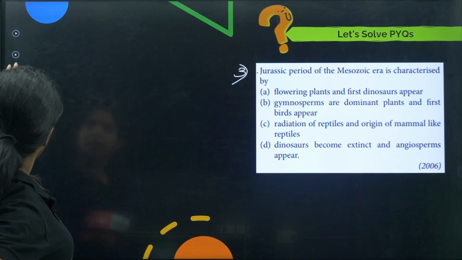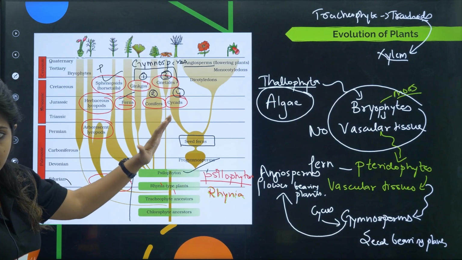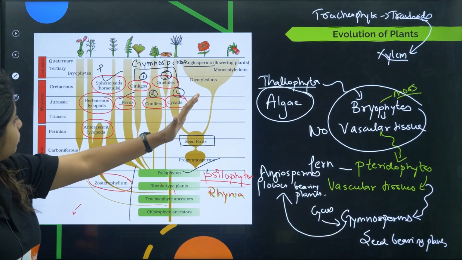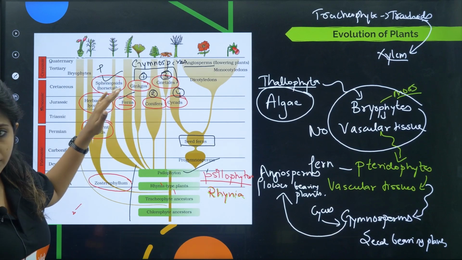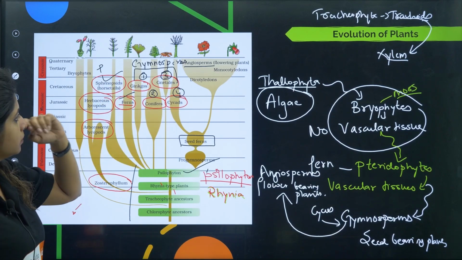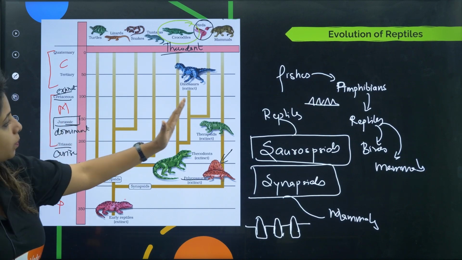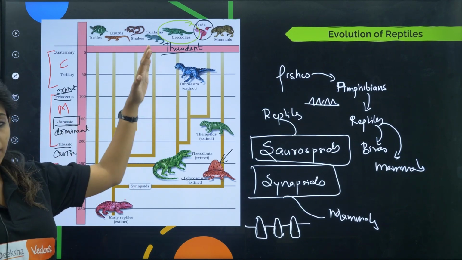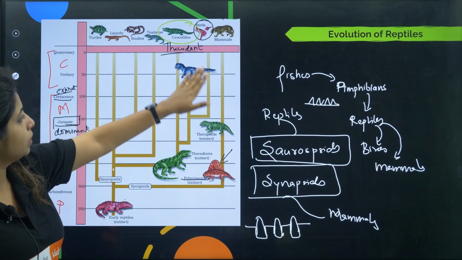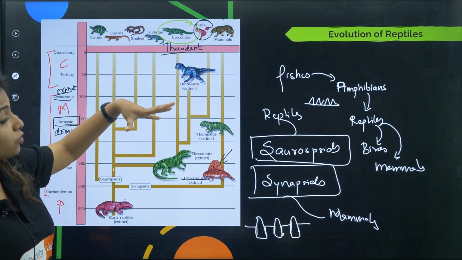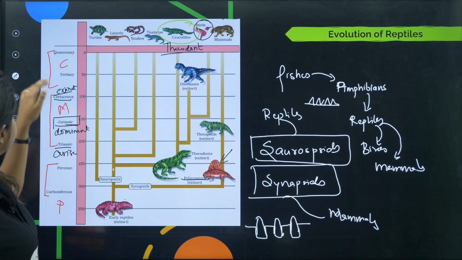If you want, I can go ahead and show you the picture. So this is the Jurassic era for plants. See through what all you find over here. They are evolving. Now going ahead, this is the Jurassic period of the reptiles and everything. So over here also see what all is happening. Are the birds forming or not? Are the dinosaurs getting extinct or not? See that.